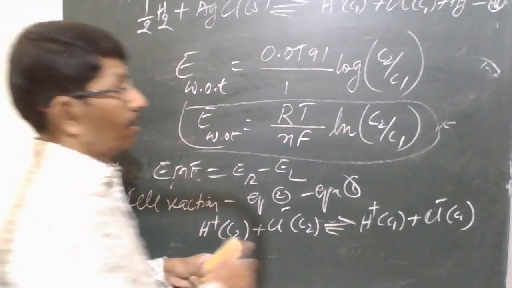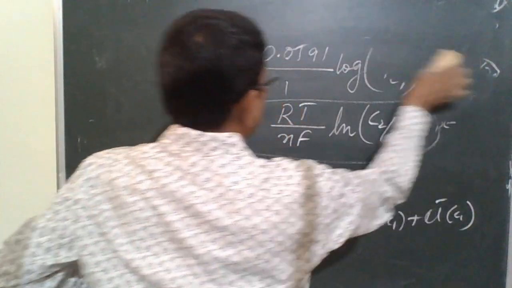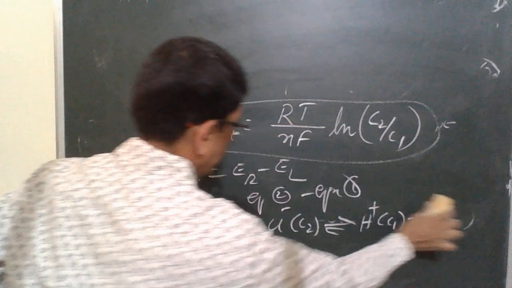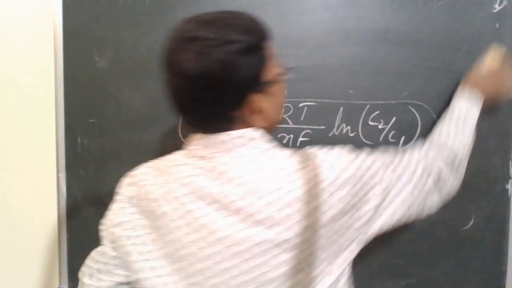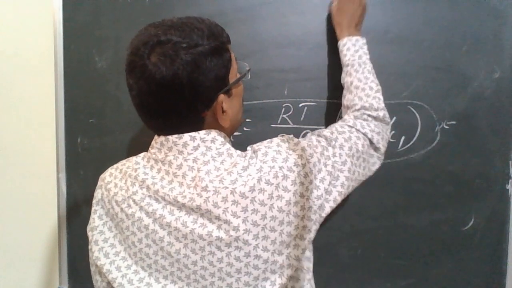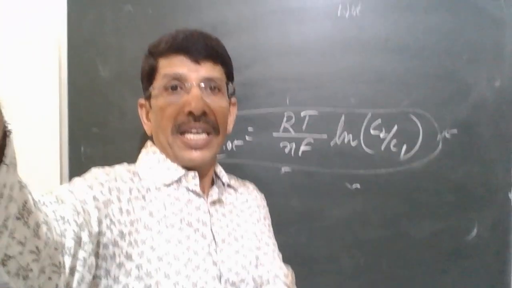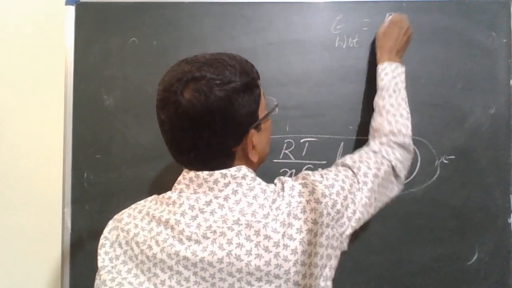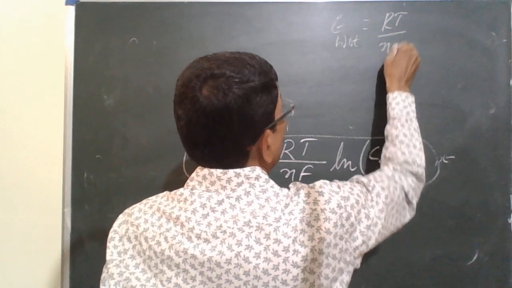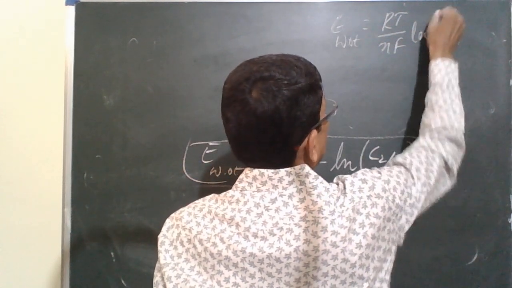So remember this. Now let us consider concentration cells with transference. Let me write at one corner. EMF of the cell without transference is given by this: RT over nF natural log C2 by C1.